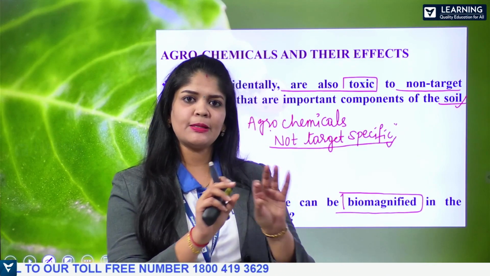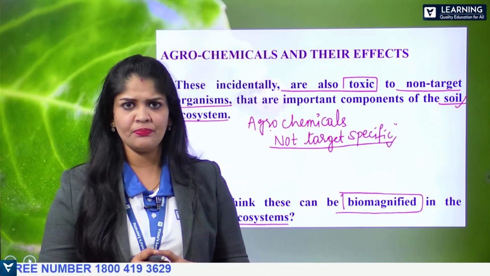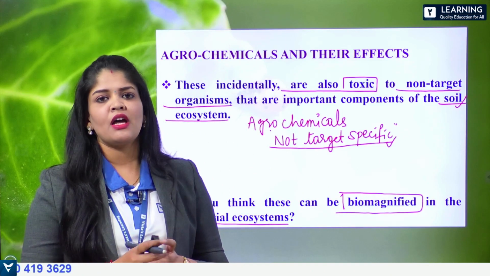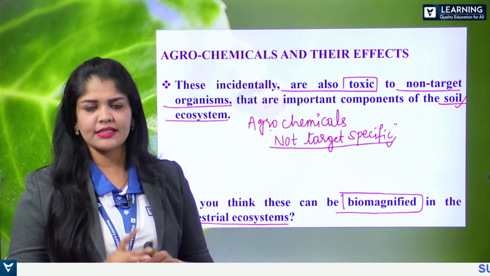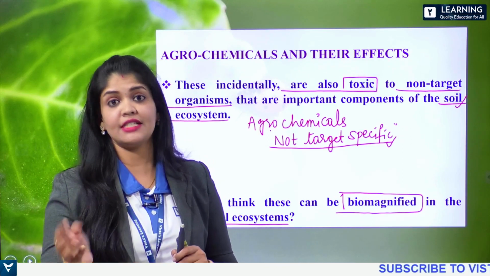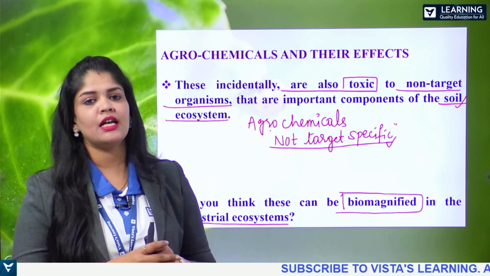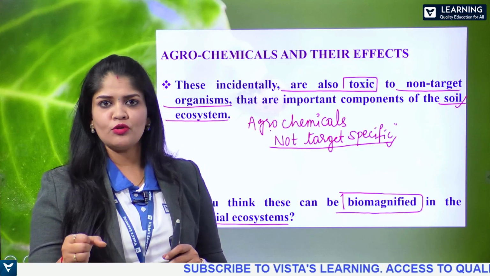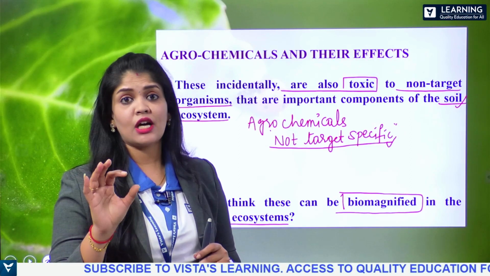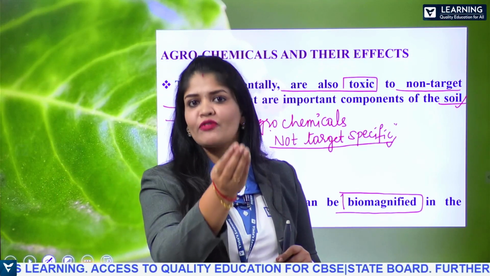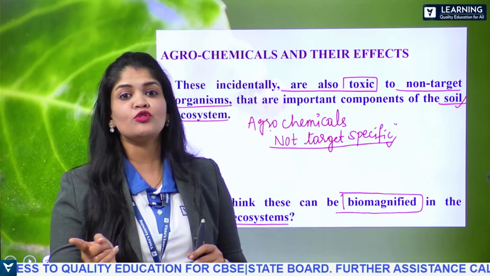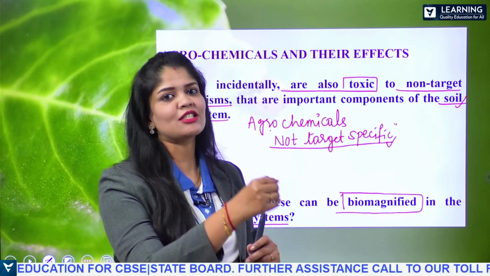In a simple terrestrial ecosystem, let's understand there is a deposition of the chemical that takes place in the grasses, that is plants, the producers. Whatever amount of chemical is accumulated in the producers, when it is taken by the next trophic level, for example herbivores, it reaches an increased concentration.